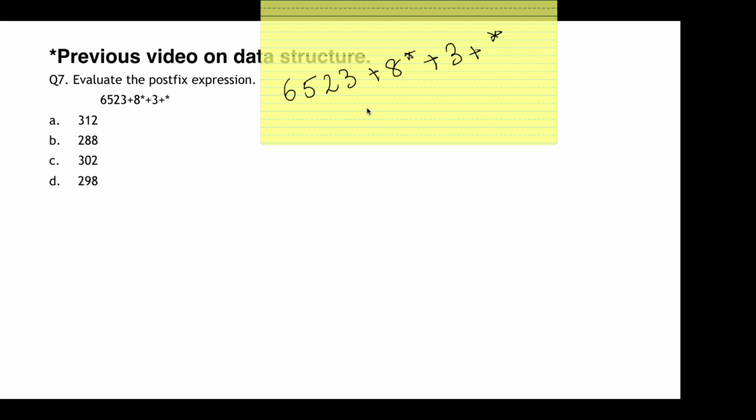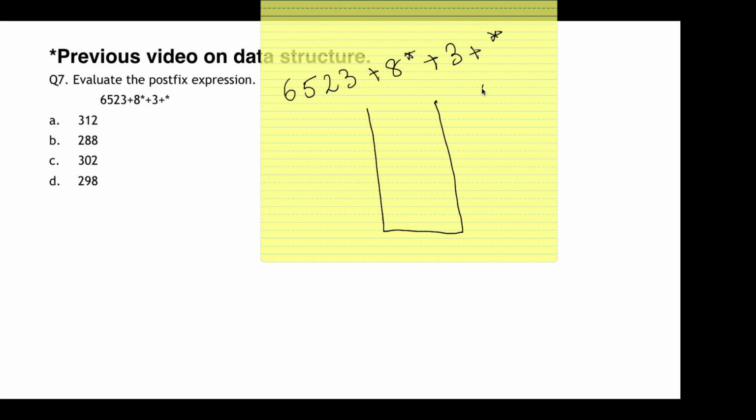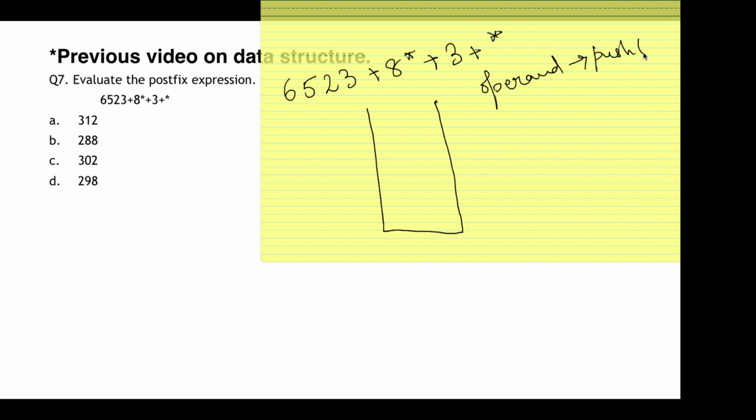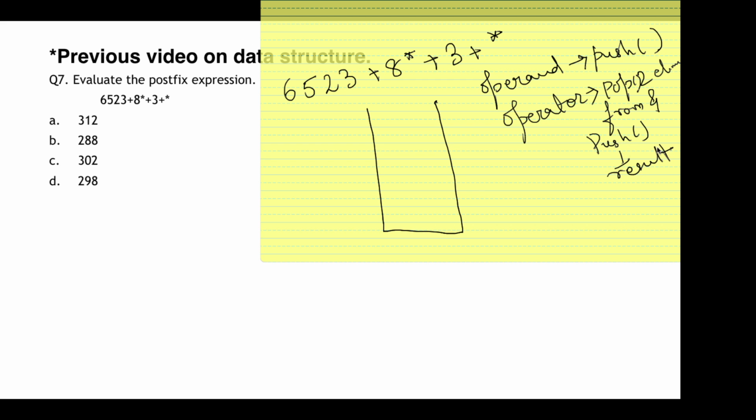Now if we solve this, I had always told you that in a postfix expression, you need to consider a stack. Whenever it is an operand, it is inserted into the stack, a push operation is done, and whenever it is an operator, you pop 2 elements from the stack and push the result into the stack. Now since 6 is an operand, it is pushed in, then 5 is also an operand, then 2, then 3.